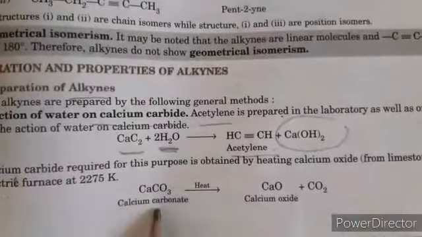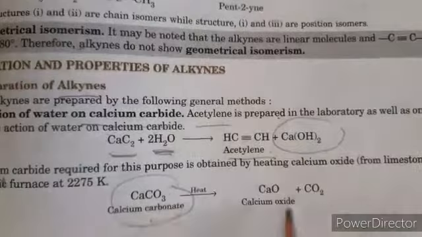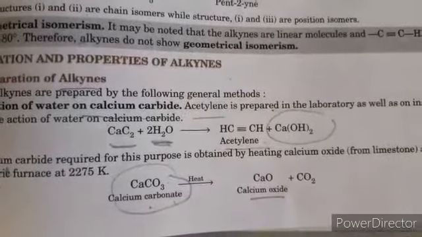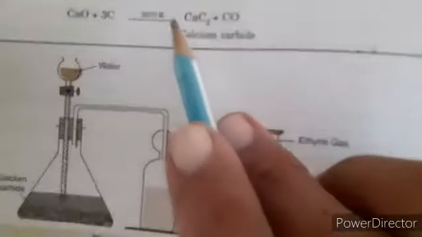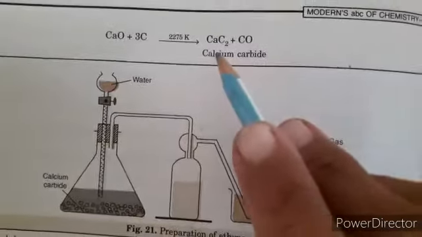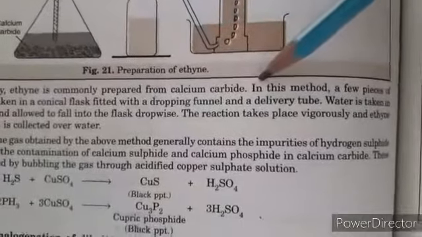We can prepare calcium carbide from marble or limestone. When we heat it, it changes into calcium oxide along with carbon dioxide. That calcium oxide reacts further with carbon at high temperature to form calcium carbide along with carbon monoxide. So in the laboratory, ethyne is commonly prepared from calcium carbide.